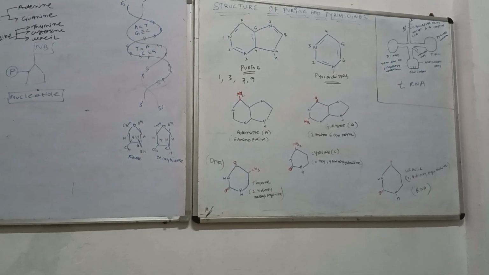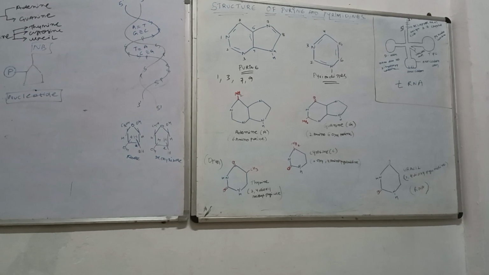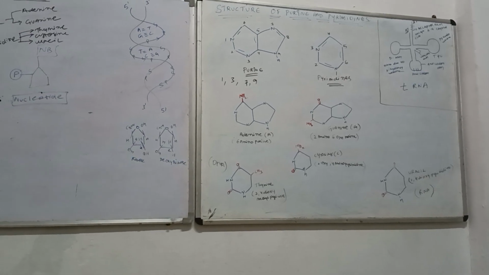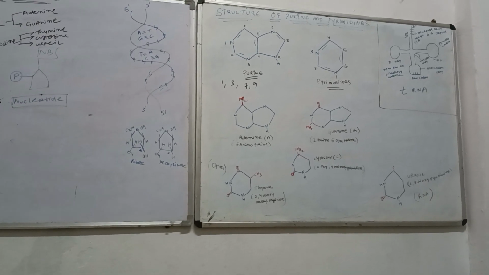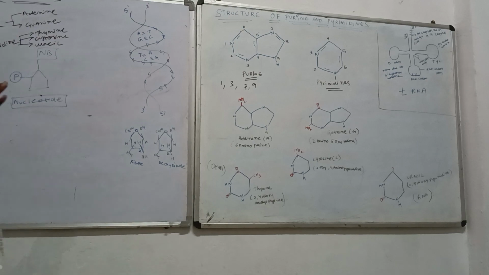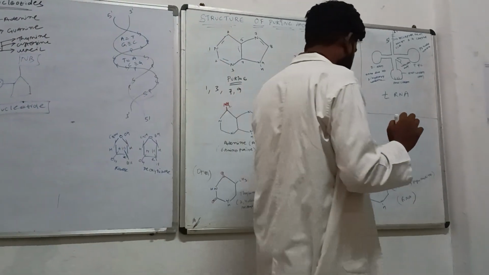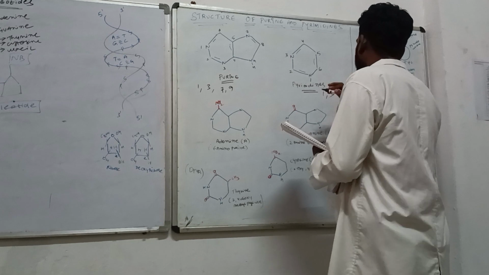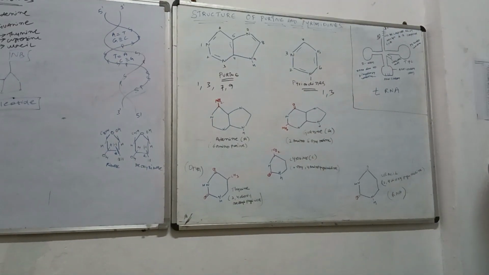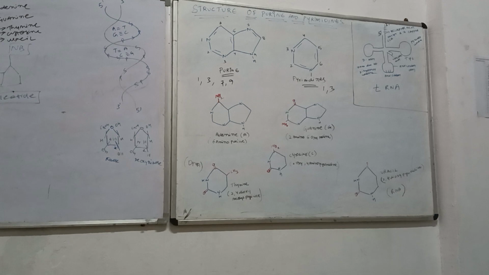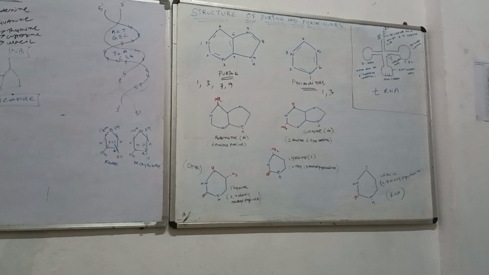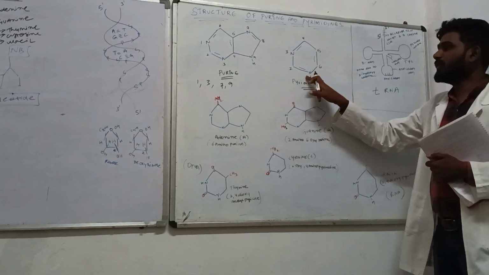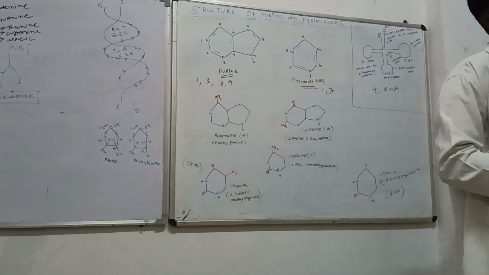If you are making any purine structure, be it adenine or guanine, the basic rule is that 1, 3, 7, 9 should have nitrogen. Compared to this, in the pyrimidine structure, 1 and 3 will have the nitrogen. Whenever you draw a pyrimidine structure, follow that order: 1 and 3 should have the nitrogen.